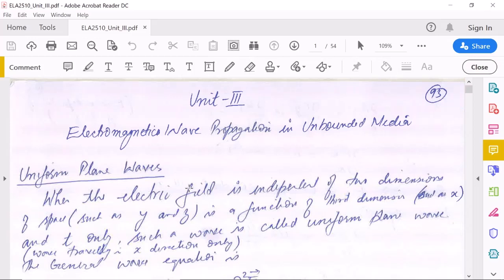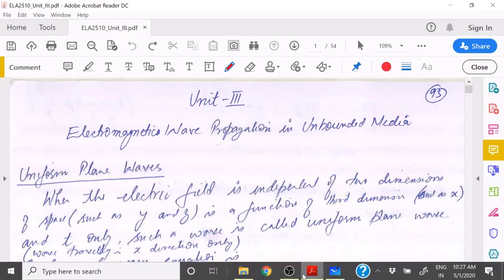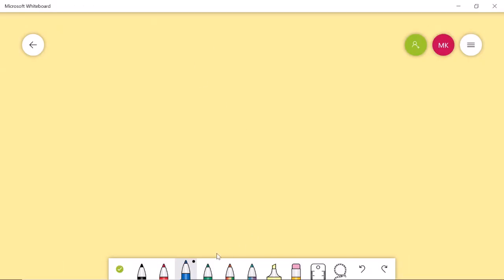So we have studied the wave in the last lecture, and we know that any function of x minus vt will represent a wave.